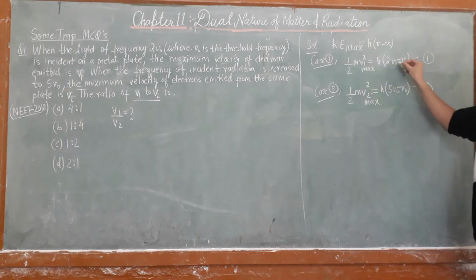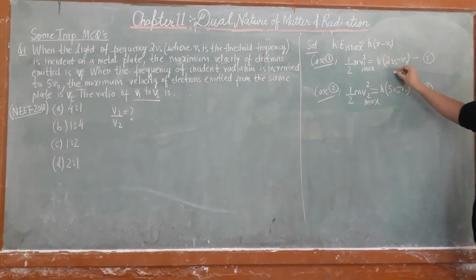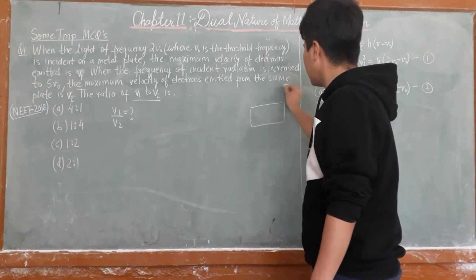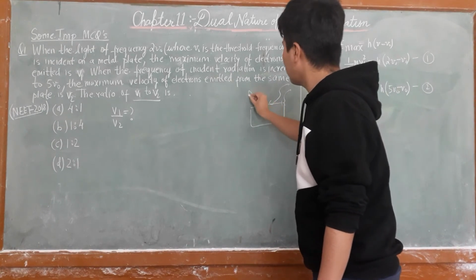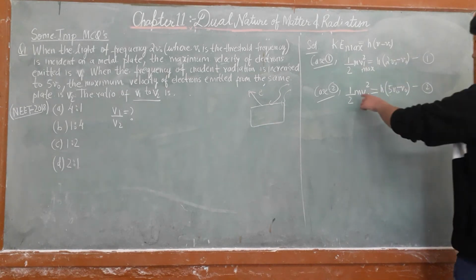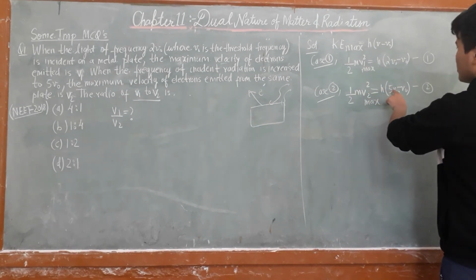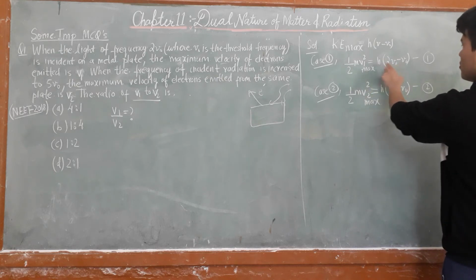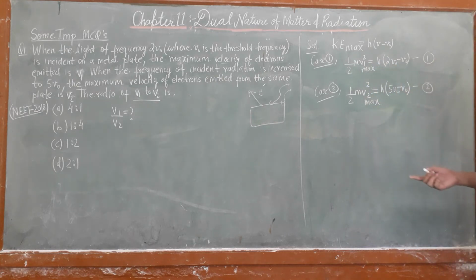So when the incident frequency is 5 nu naught, the velocity is V2, and this is equation 2. So very simple.